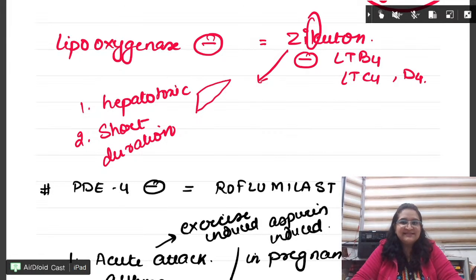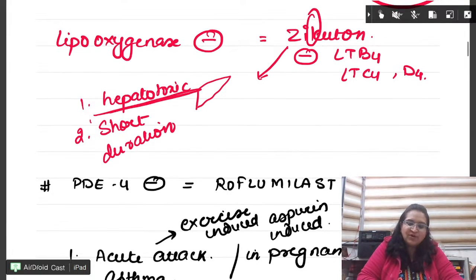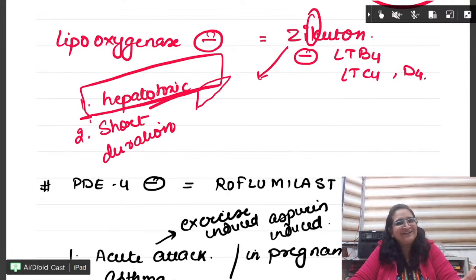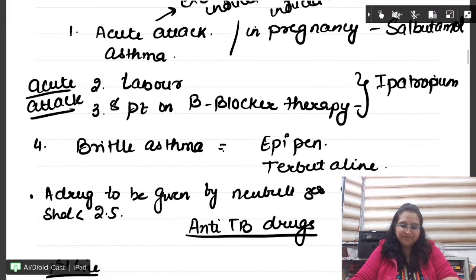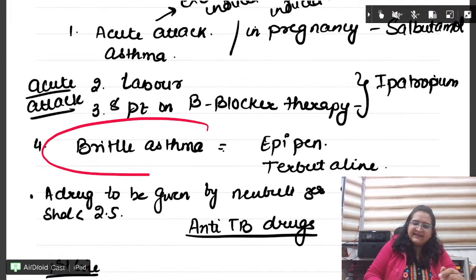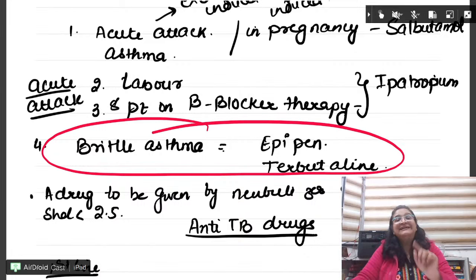Xyluton. Right. This will inhibit the LOX enzyme. This is hepatotoxic. So which drug is hepatotoxic? Xyluton. Fine. Very good.